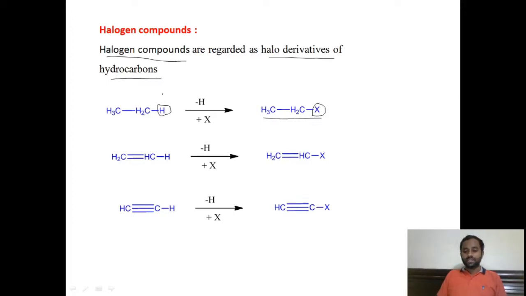The halogen derivatives of alkanes are called alkyl halides. These are alkyl halides, and you see here when we replace the hydrogen atom with the halo group in the alkenes, we will get the alkenyl halides. Similarly, these are the alkynyl halides, right? In this way, by the replacement of a hydrogen atom in the alkanes, we will get the alkyl halides, and the halo derivatives of alkenes are called alkenyl halides. The halo derivatives of alkynes are called alkynyl halides, right?